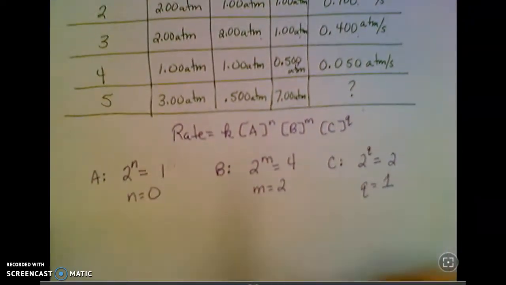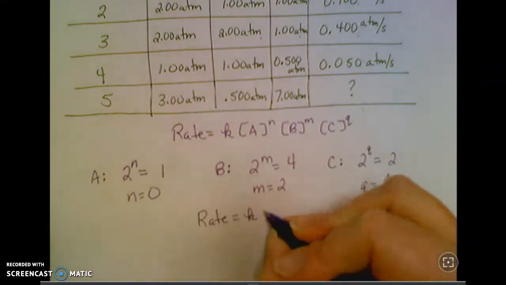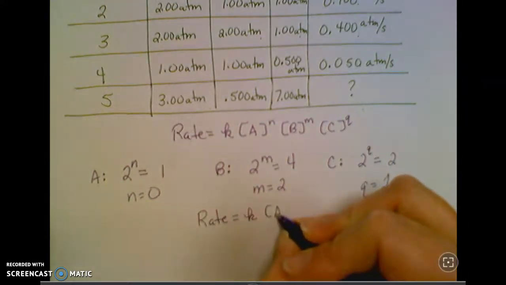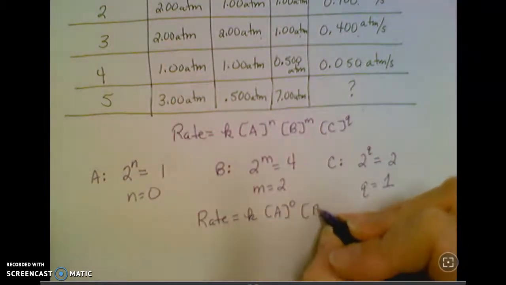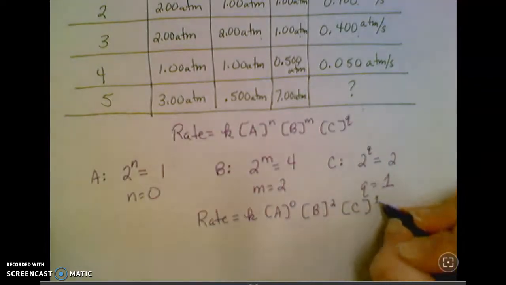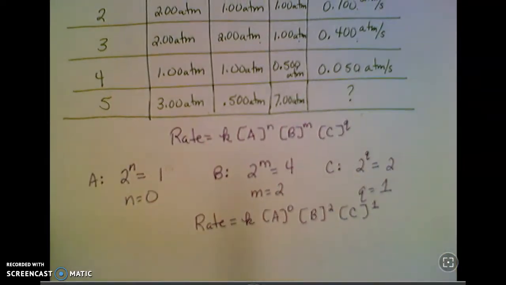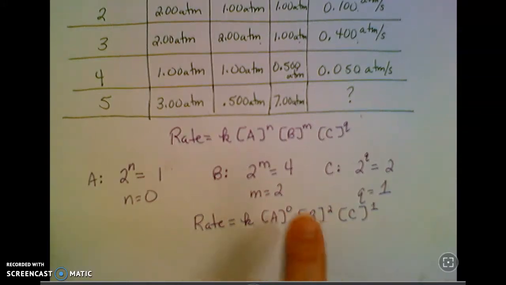So then I'm just going to put this together into a rate law. So rate equals K times concentration of A to the 0. And you can leave that out if you want to. We found out B is to the 2nd power and C is to the 1st power. Now, in the last video, I don't think we talked about overall order. For this reaction, the overall order is 3rd. It's really easy to figure that out. You just add up your orders. So 0 plus 2 plus 1 gives you 3. So that's a 3rd order overall reaction.